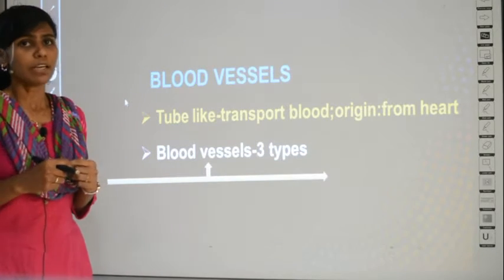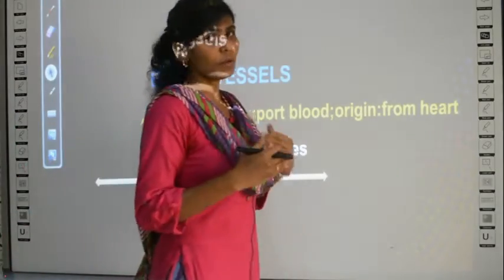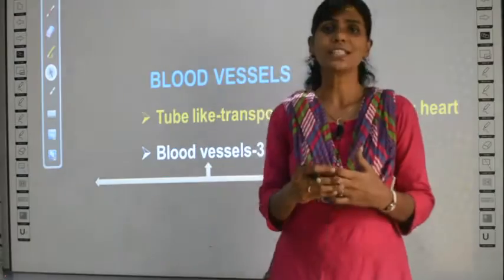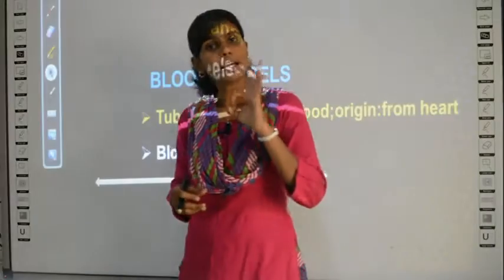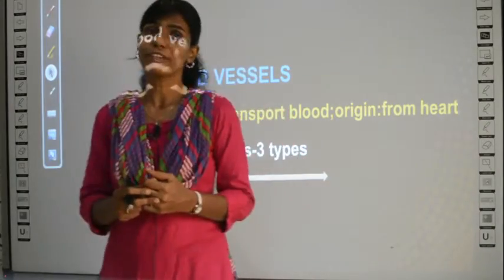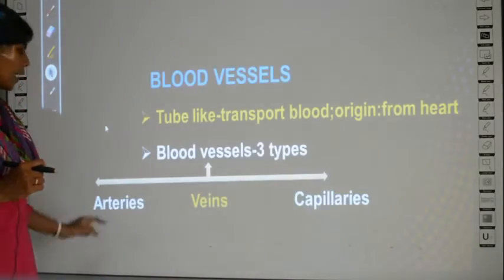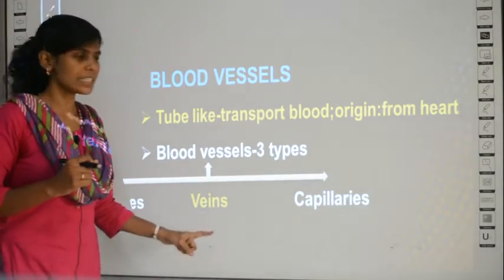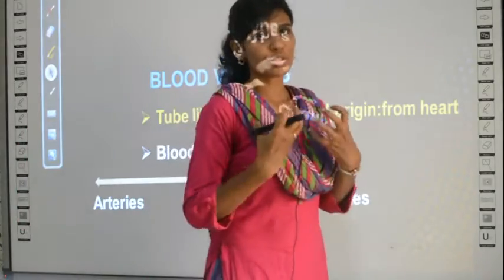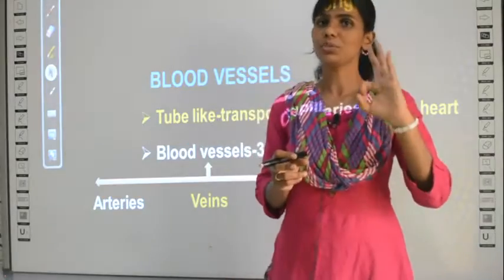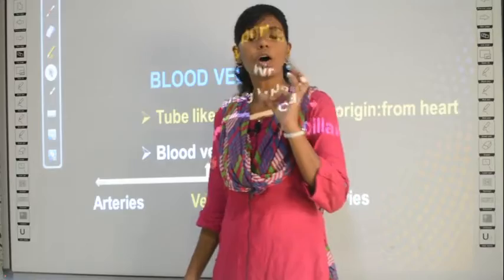And again, blood vessels are of three types. Of course, all of them are going to carry the blood. The function of blood vessels is to carry the blood, right? But again, they are classified into three types. What are those three types? One is called arteries, one is called veins, and the third one is called capillaries. So the tubes which can carry blood are divided into three: arteries, veins and capillaries.